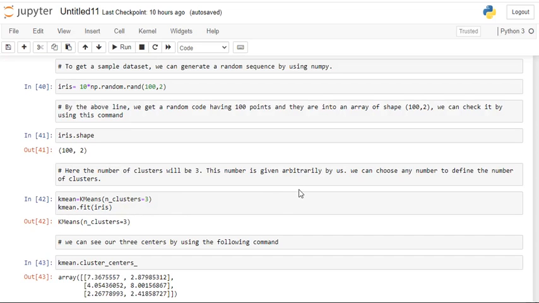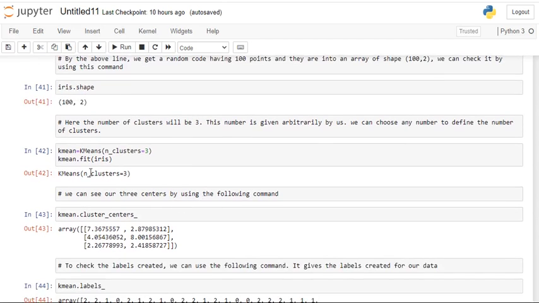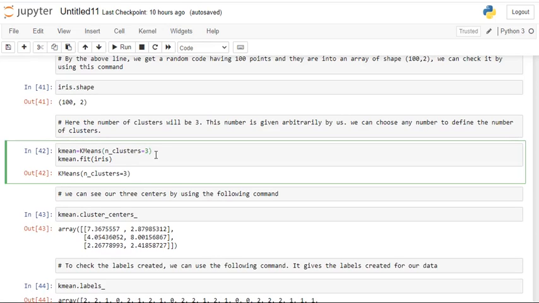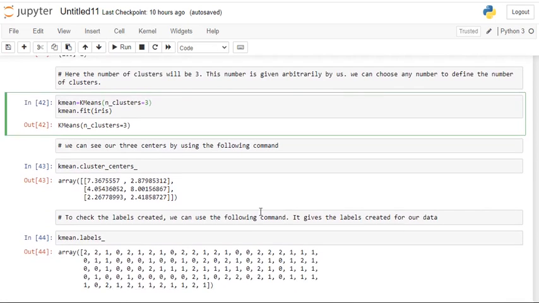The expected or predicted clusters will be 3. This number is given arbitrarily by us because there is no thumb rule in assigning the cluster values. So you can decide yourself how many clusters you expect from the data set. Here we predicted that 3 clusters are going to form, but we can choose any number to define the number of clusters. Here we are training the K-means algorithm with n_clusters equal to 3. So we can see our 3 clusters by using the following command. These are the 3 clusters, a 2-dimensional array, where 3 data points are the 3 cluster centers.